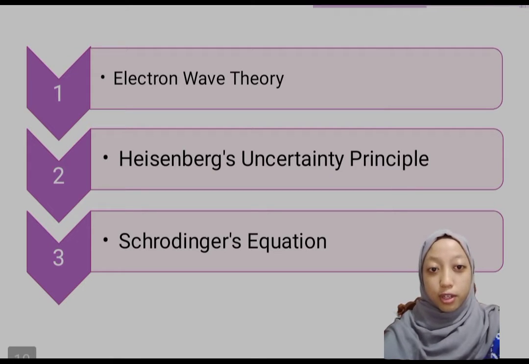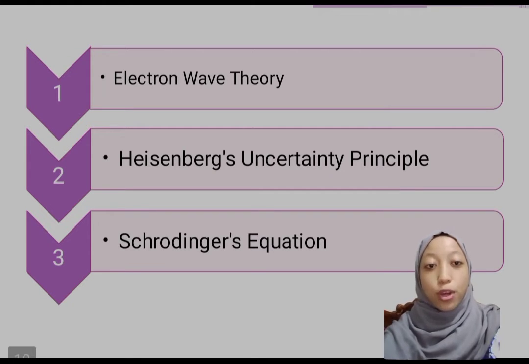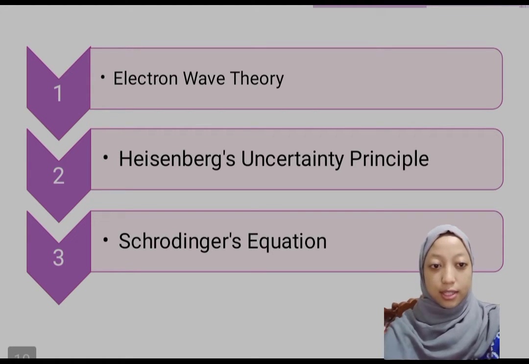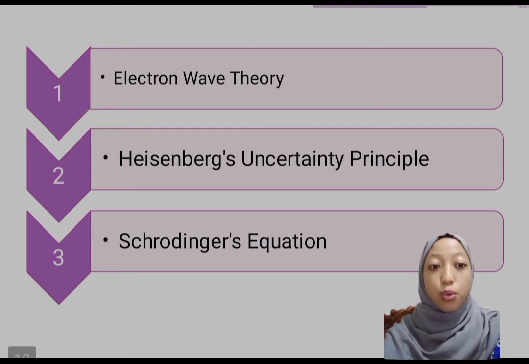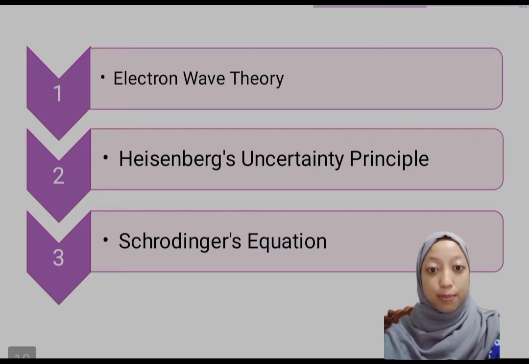There are several theories that support this quantum mechanical atom. Number 1, the electron wave theory. In 1924, de Broglie suggested that electrons have wave properties that cause the energy to be quantized. Number 2, Heisenberg uncertainty principle. According to Heisenberg, it is impossible to know the position and the velocity of an object at the same time.